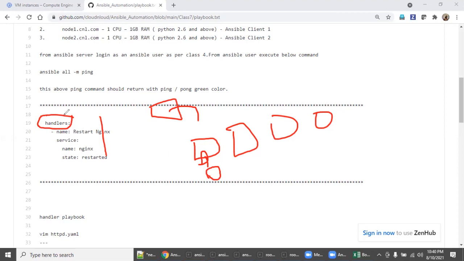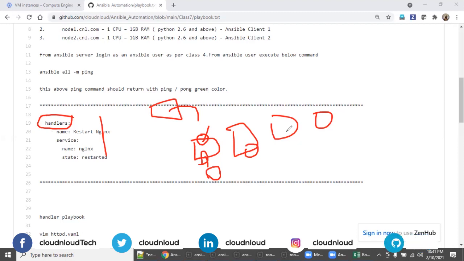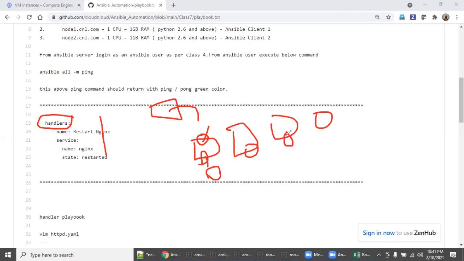Handlers have intelligence: if you configure the handler properly, only the servers where the file is changed will have the service restarted. A server that already has the necessary files and configurations is not touched. On the machine where we are changing the file, the handler will make sure the service is restarted.